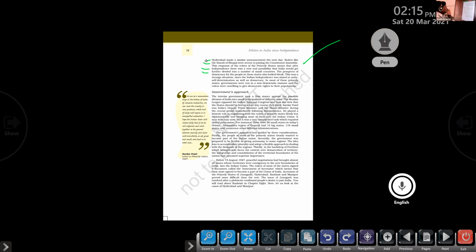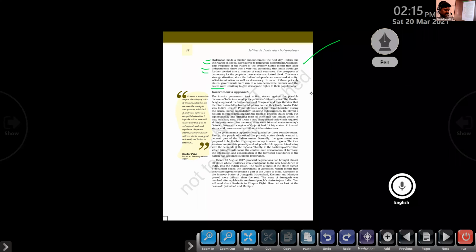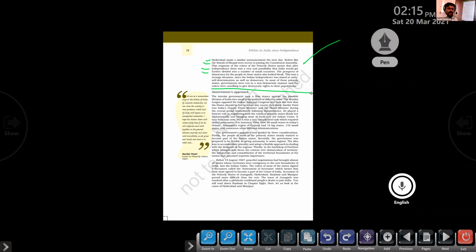This was a strange situation, since Indian independence was aimed at unity, self-determination, as well as democracy. In most of these princely states, governments were run in a non-democratic manner, and the rulers were unwilling to give democratic rights to their population. So a number of princely states declared independence, but the people faced a problem there. What was that problem? They were unable to enjoy democracy.